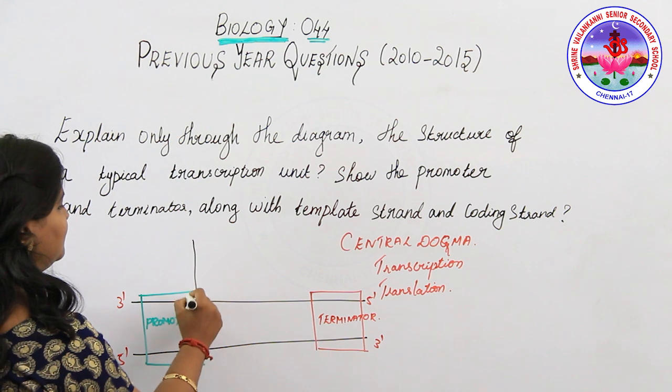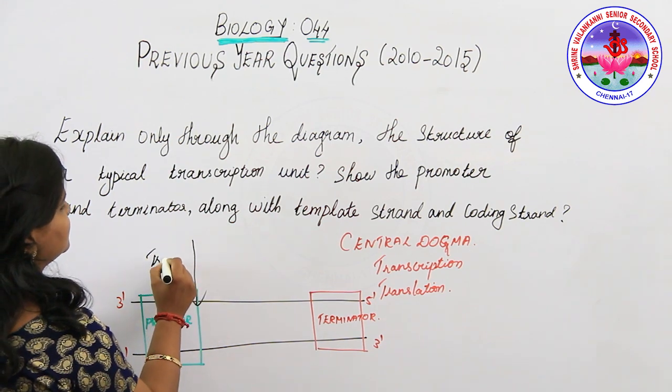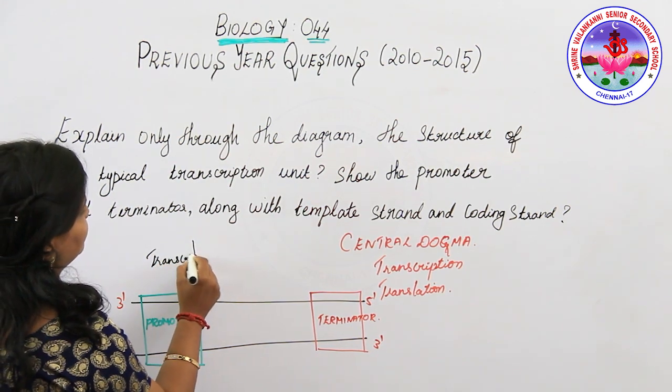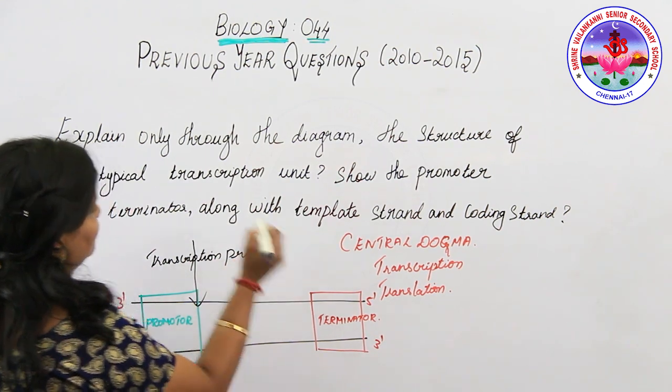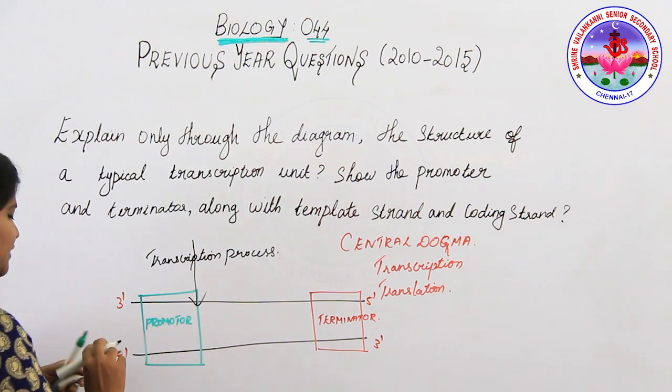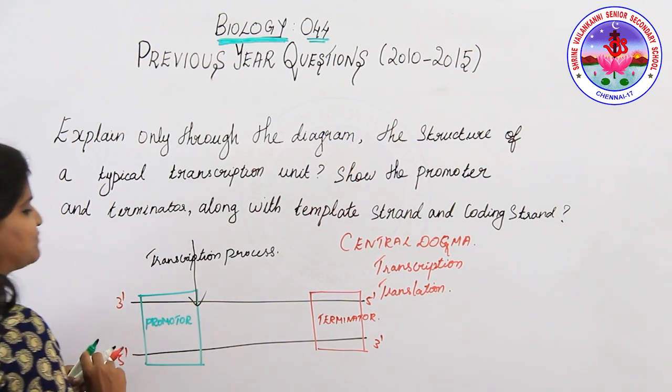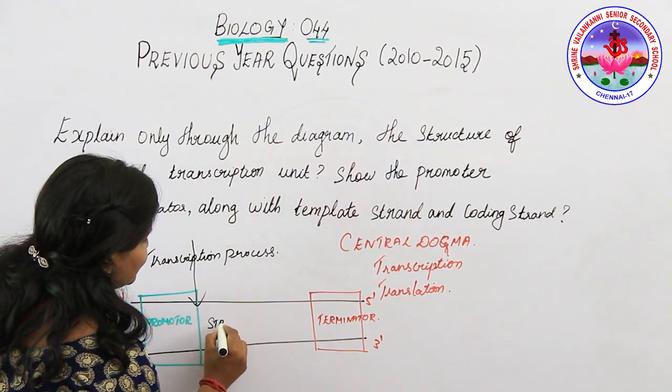So here the transcription process starts. In between the promoter and terminator there will be the structural gene, which is responsible for that.